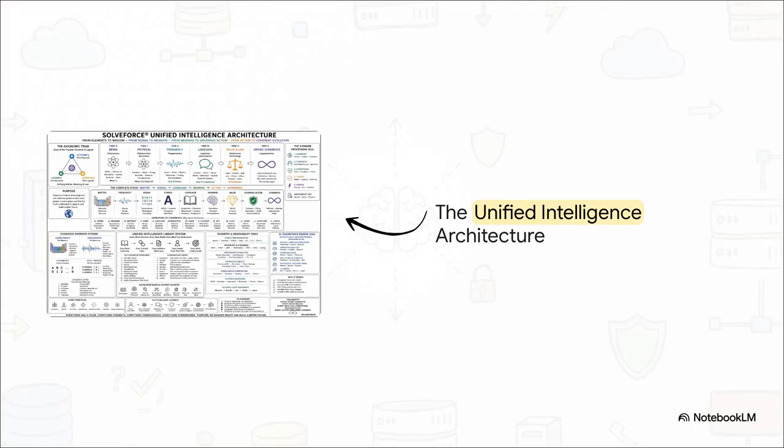When you look at the macro view of the unified intelligence architecture, pay close attention to exactly where the pragmatics layer sits. It's positioned perfectly to take all the lower layer meaning, from the literal physical wires all the way up through network syntax and human semantics, and coordinate that collective meaning into safe, governed action. It's the absolute crucial bridge between simply understanding a situation and actually doing something about it safely.